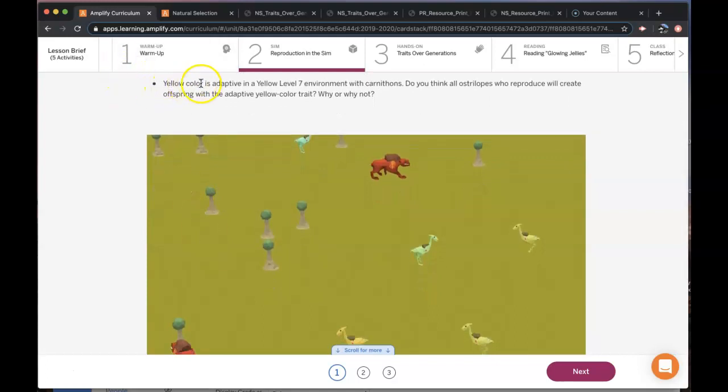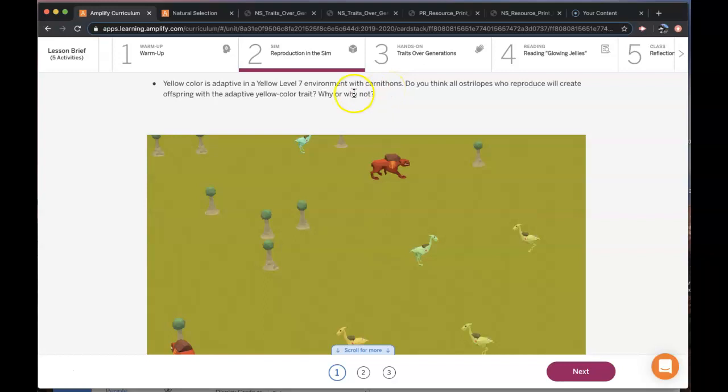And it says yellow color is adaptive in a yellow level 7 environment with Carnithons. So in a previous activity, we figured out that yellow color was adaptive in a yellow 7 environment with predators, with Carnithons. It was not adaptive in this same environment without the predators.